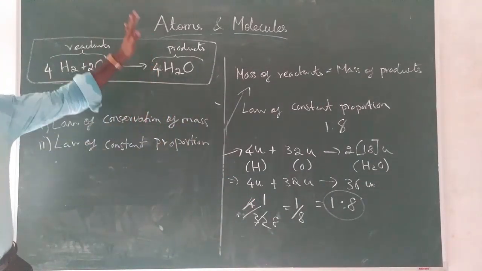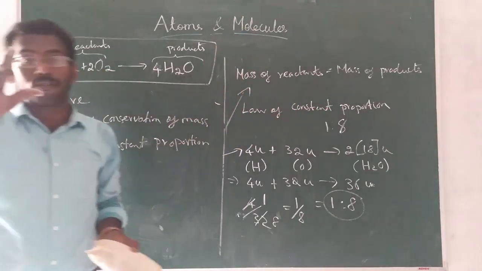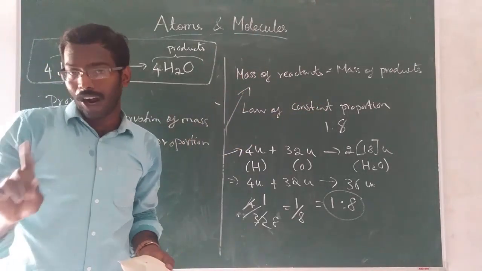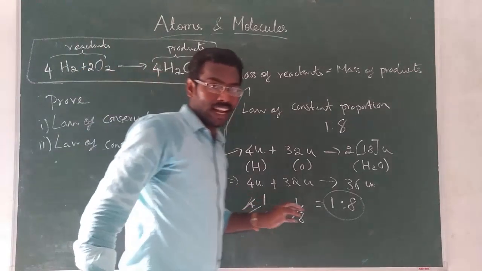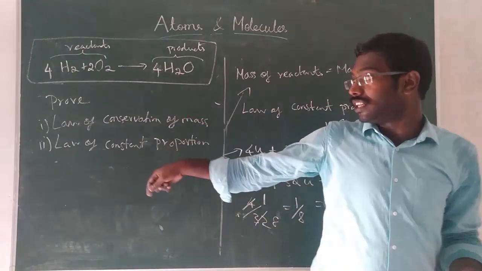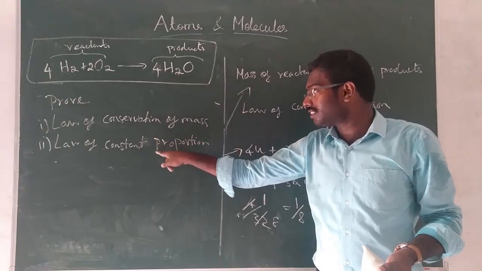You have to do this. You have to write like what I did, okay? And you have to take a photo, take a picture and send me in WhatsApp. That's your homework. Understood? Okay? Then we will see in the next class. That's all for today. So please take it down and prove the law of conservation of mass and law of constant proportion.